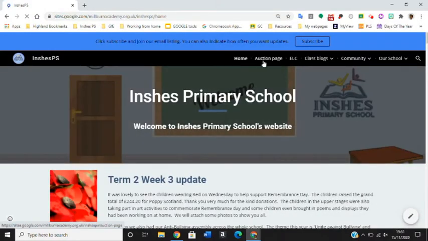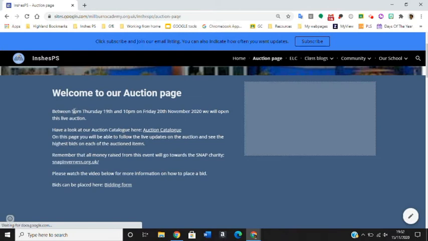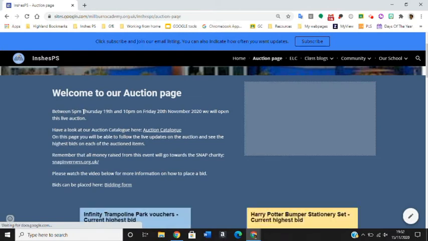Up here you will see that there's an auction page. This is where you need to navigate to. In here you will see that there's some information. So first of all, our auction starts on Thursday the 19th of November at 5 p.m. and it ends at 10 p.m. on Friday the 20th of November. So in between those times is where you can place a bid.